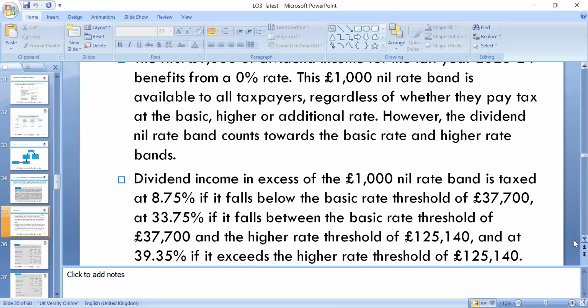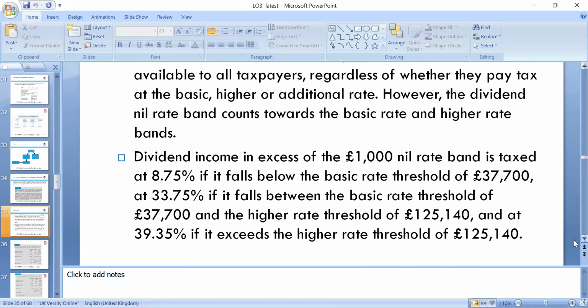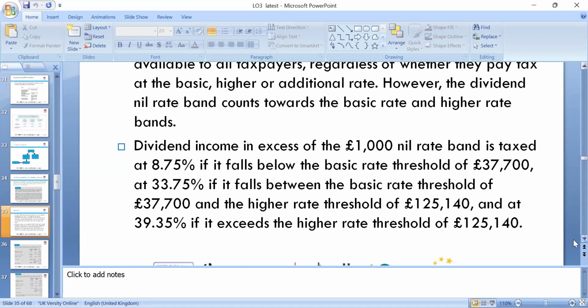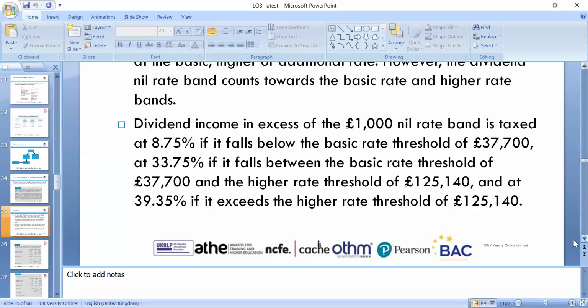And if it falls below the basic rate band of 37,700, then of course it goes at 33.7%, and falls between the basic threshold and the higher rates, which we can look around is 39.35% as the dividend rate, which is lower than the tax rate.